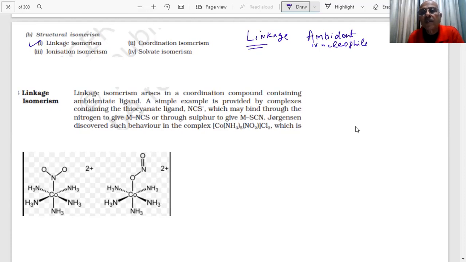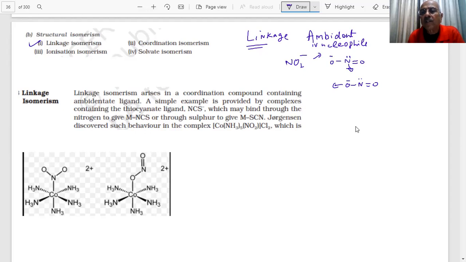NO2 minus is an ambident nucleophile. It can bond through nitrogen, or it can also bond through oxygen. You have seen that.